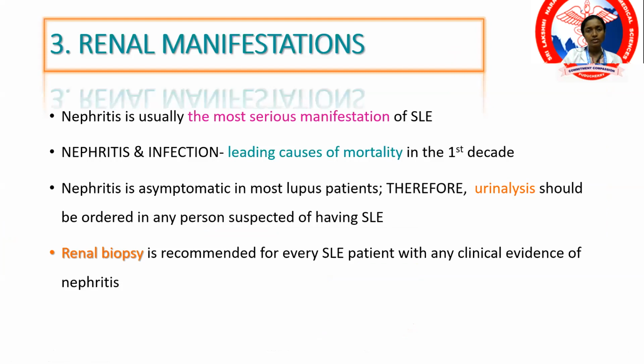Now, completing the cutaneous manifestations, we look into the renal manifestations. Previously, I mentioned that lupus nephritis is a dreaded complication. People who have anti-SSA as well as anti-SSB antibodies have less likelihood of developing lupus nephritis. So this is one of the most serious manifestations of SLE. It can result in early mortality and a high degree of morbidity.